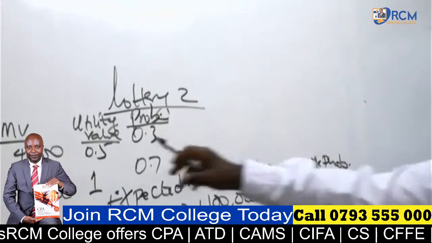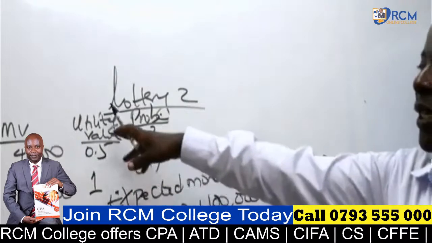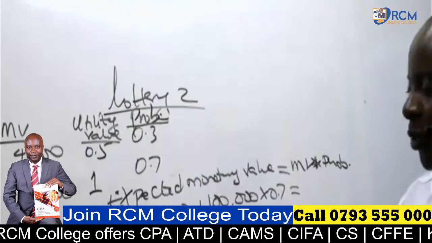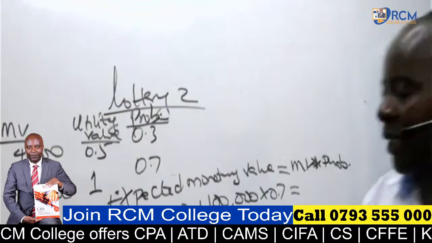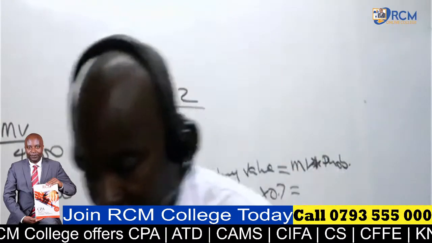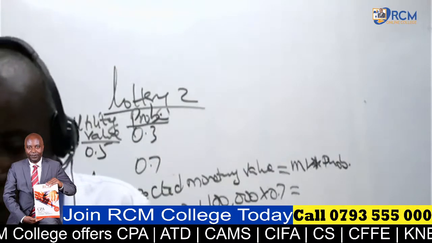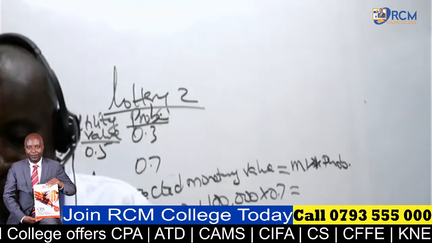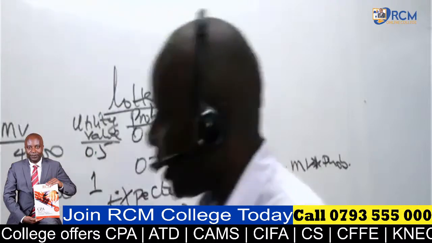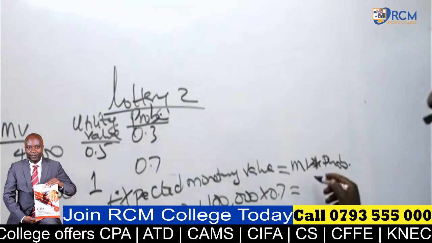Please don't treat these as probabilities. These are utile values. So expected monetary value, what do we have there? How do you get the 0.5 utile value? There is somebody who is giving me a figure of 82,000 here. Is there somebody who is able to get 82,000?